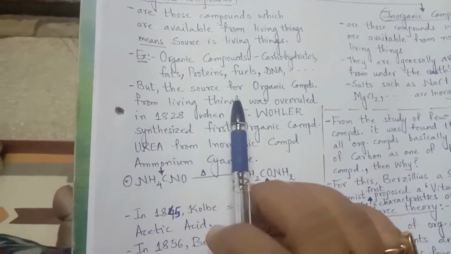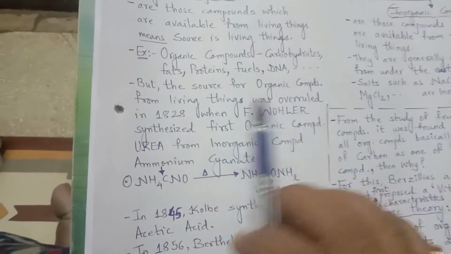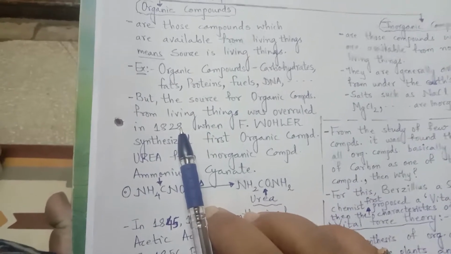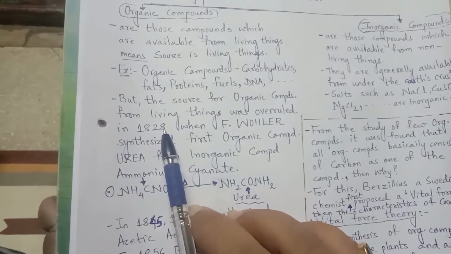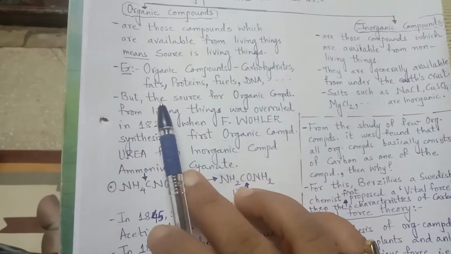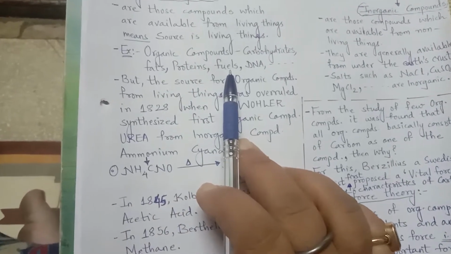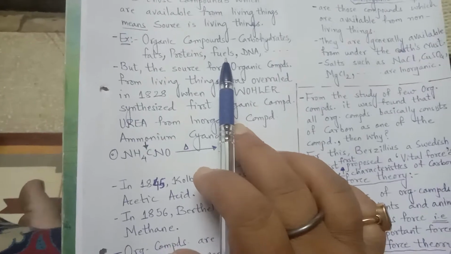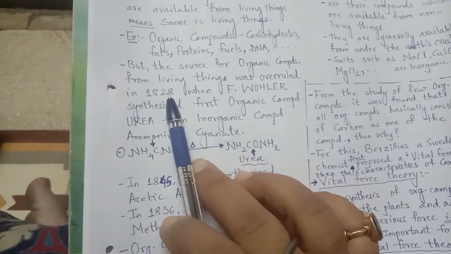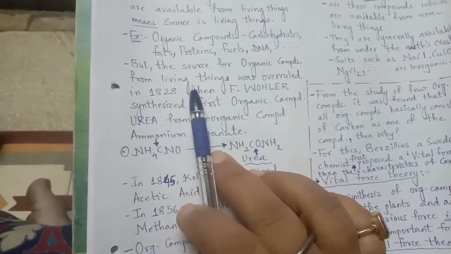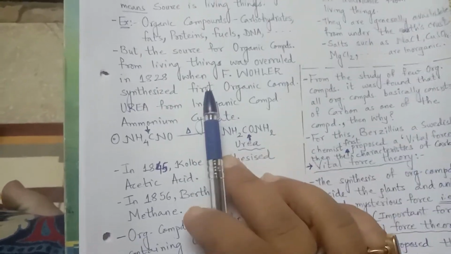But the idea that organic compounds come only from living things was overruled in 1828. Before this, it was only the plants and animals which had in them carbohydrates, fats, proteins, right? And the plants gave us fuel in the form of wood and so on. So they were considered organic compounds. But in 1828, this concept that only living things contain organic compounds was overruled as F.